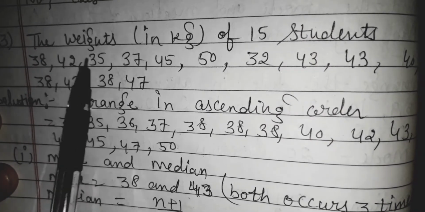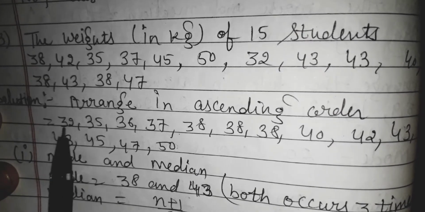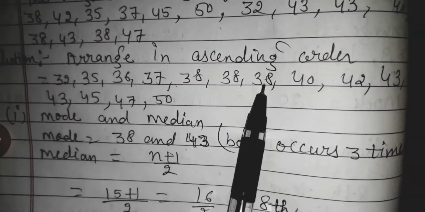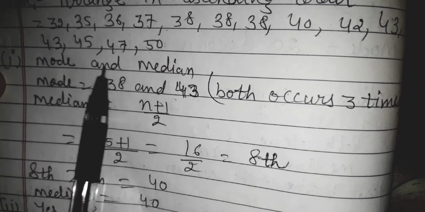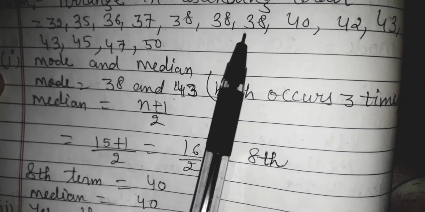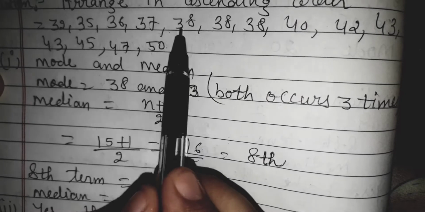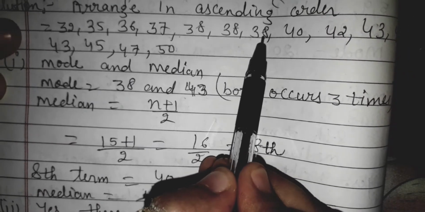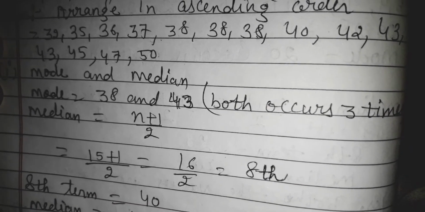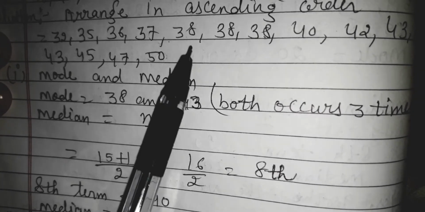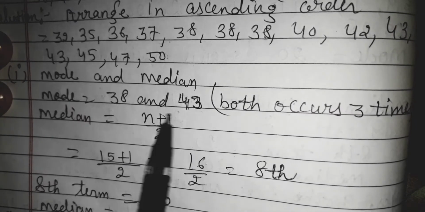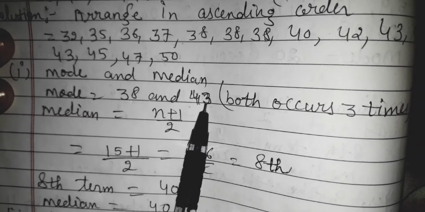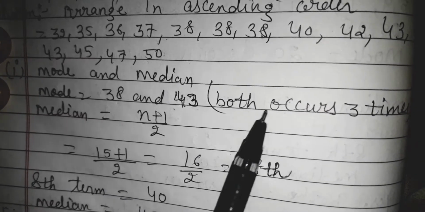First, I will arrange this given data in ascending order: 32, 35, 36, 37, 38, 38, 38 and like this up to 50. Now mode and median. Which number is repeating maximum number of times? Look at the data: 38, 38, 38 and then 43, 43, 43. It means two numbers are repeating the same number of times. 38 is repeating 3 times and 43 as well is repeating 3 times. It means I have two modes here, 38 and 43.